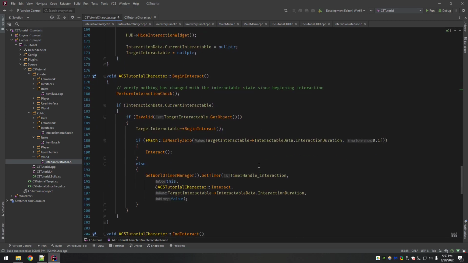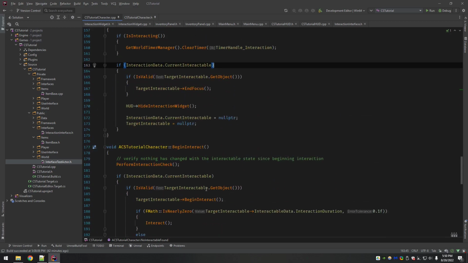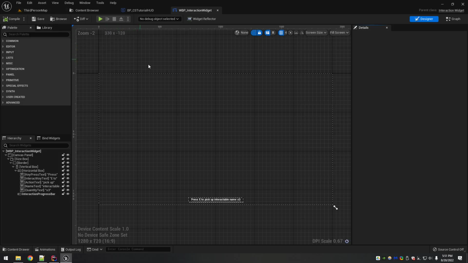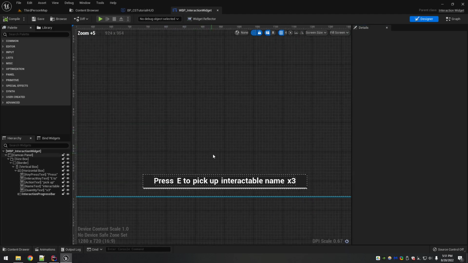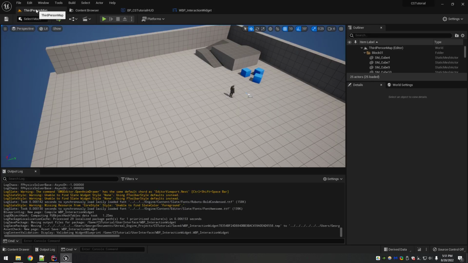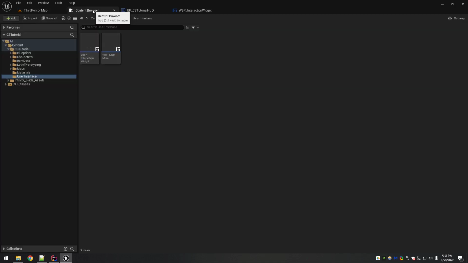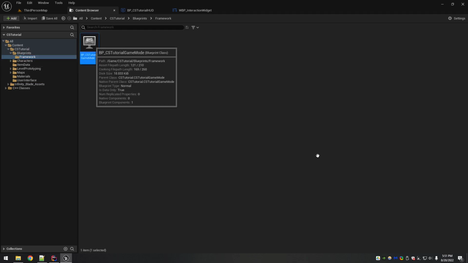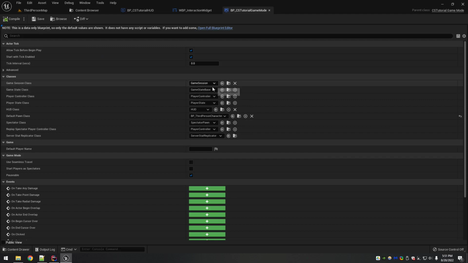So that is all we need, and it's time to actually test it out and make sure that it works well. So I'm going to go ahead and do a build and go back into the editor. Alright, so I'm back in the editor, making sure my widget looks good. It does. Now we need to make sure that our game mode is updated to have everything. So I put it under the Blueprints framework folder. So let's go in here, and now this is what I was talking about.